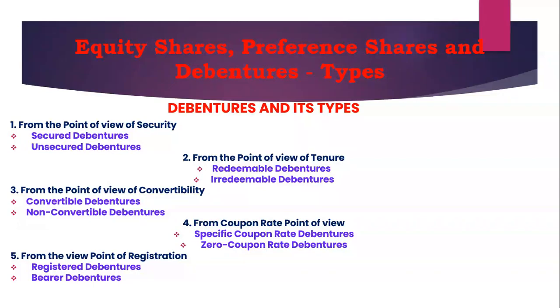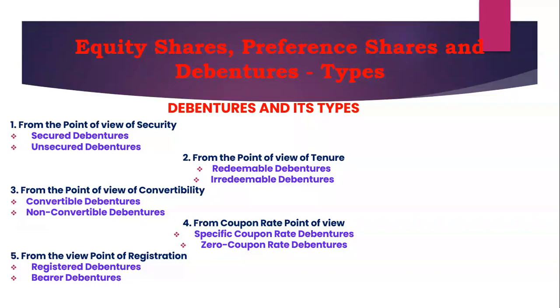The fourth one is from the coupon rate point of view. The first one is specific coupon rate debentures. These debentures are circulated with a mentioned rate of interest on the debenture. It could be 8%, 9%, 10%, or 14%, and that will be mentioned in the debenture. So that type of debenture is known as specific coupon rate debentures. The other one is zero coupon rate debentures.